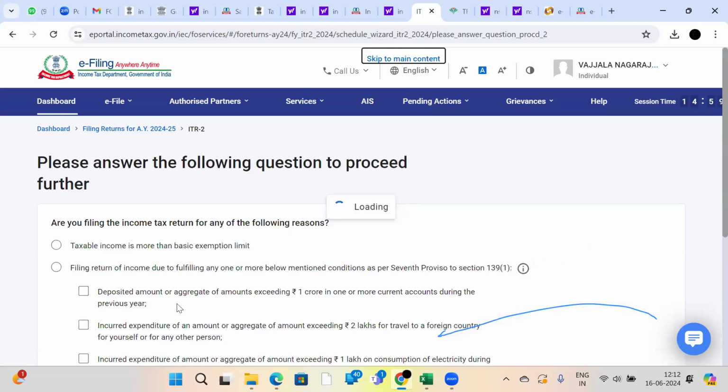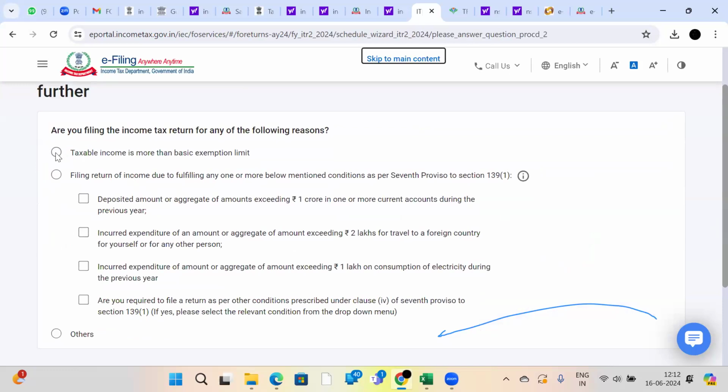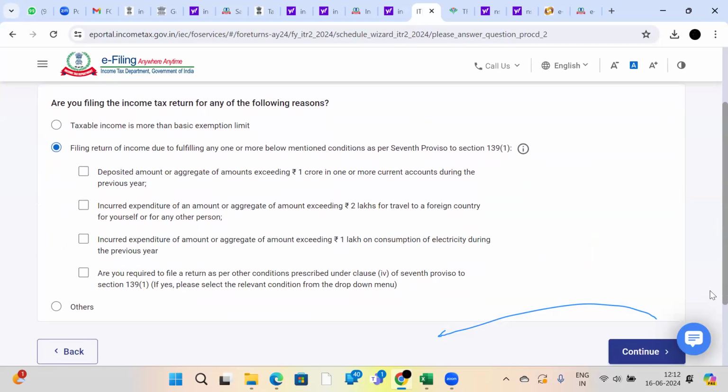See here, you should select taxable income is more than the basic exemption limit. Income tax return filing is mandatory if you deposited more than 1 crore in current accounts during the financial year. If you make a foreign trip and incur expenditure of 2 lakhs rupees, even with your credit card, you should file your income tax return.